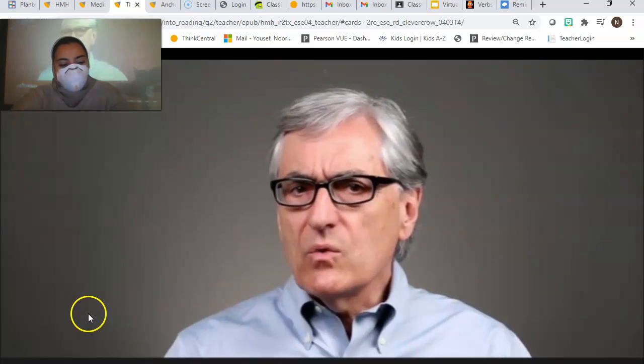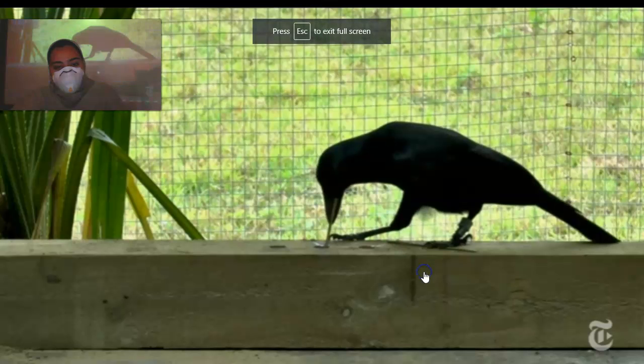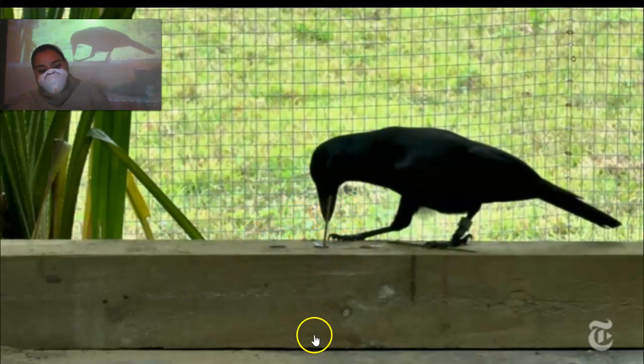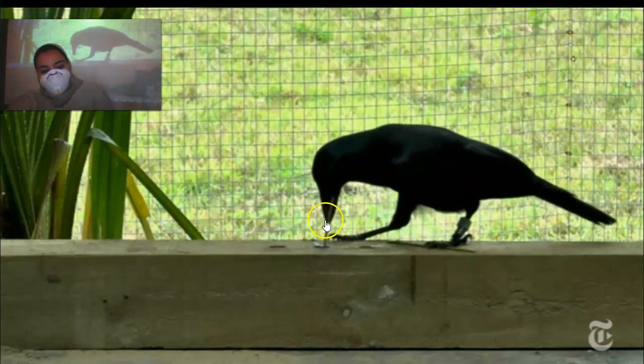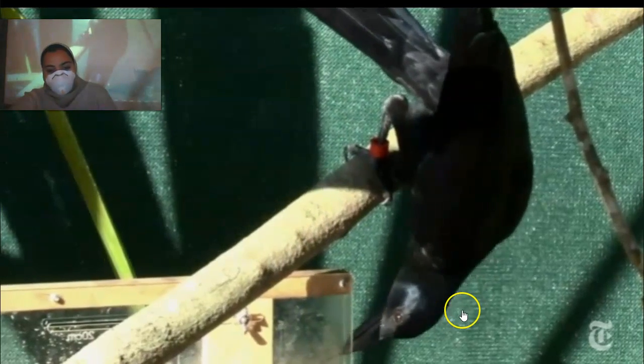His beak is not long enough to get the food that's at the end of the tunnel. So instead, he uses that stick to scoot it out. Watch, I'll show you again. He's using the stick to scoot out the food that's all the way on the bottom that he can't reach because his beak is too short. So he sticks it in there, and then he uses it like a fork. And then it sticks onto the end of it, and now he has his food. Like a fork.